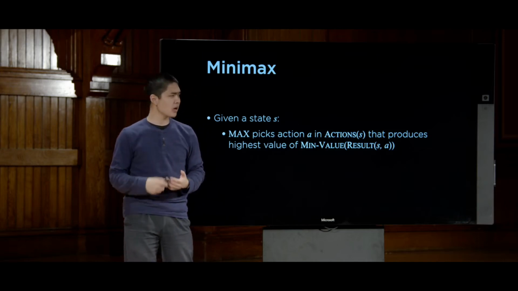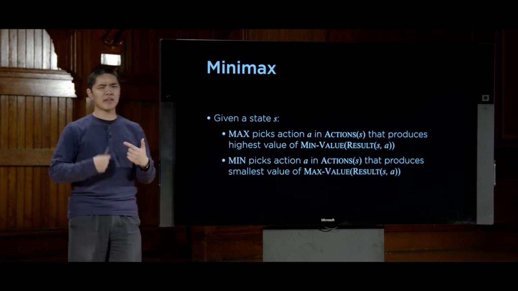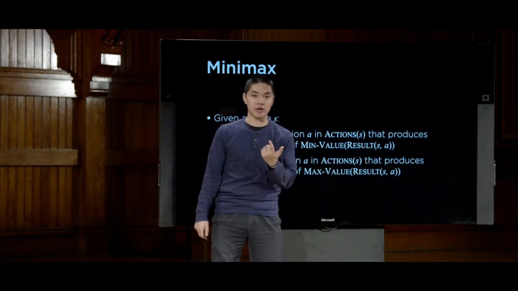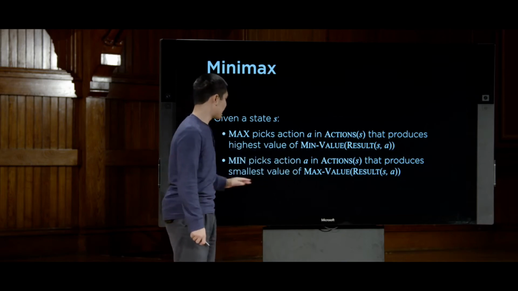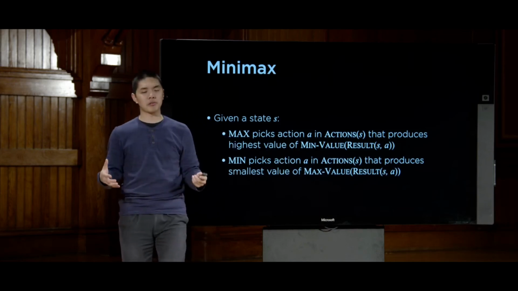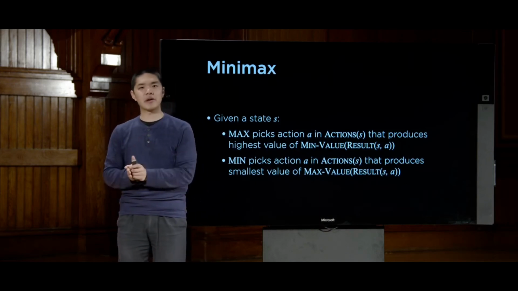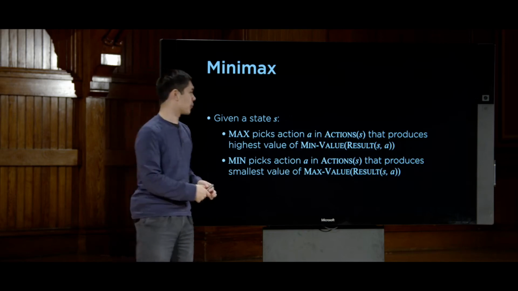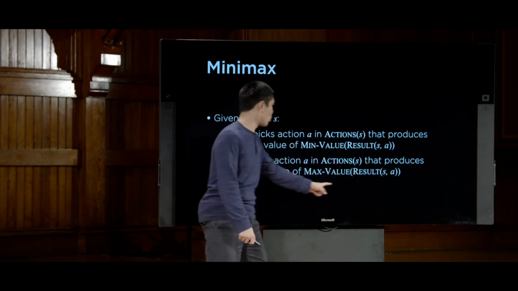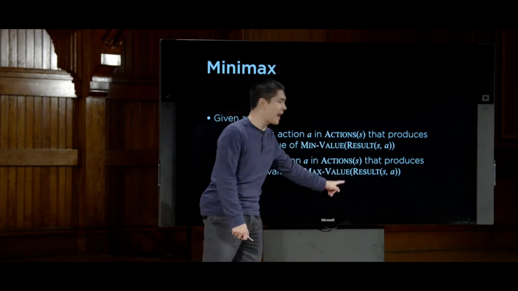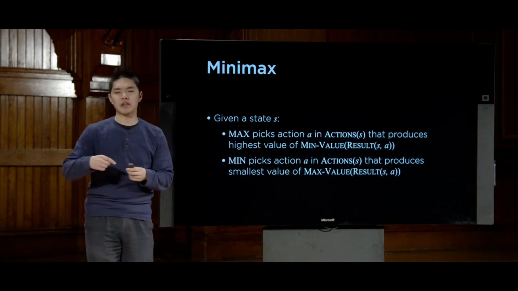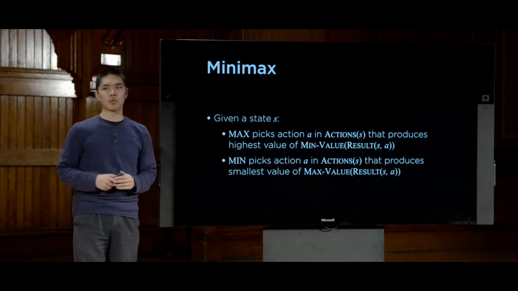Likewise, the min player is going to do the same thing but backwards. They're also going to consider what are all of the possible actions they can take if it's their turn. And they're going to pick the action A that has the smallest possible value of all the options. And the way they know what the smallest possible value of all the options is, is by considering what the max player is going to do. By saying, what's the result of applying this action to the current state? And then what would the max player try to do? What value would the max player calculate for that particular state? So everyone makes their decision based on trying to estimate what the other person would do.